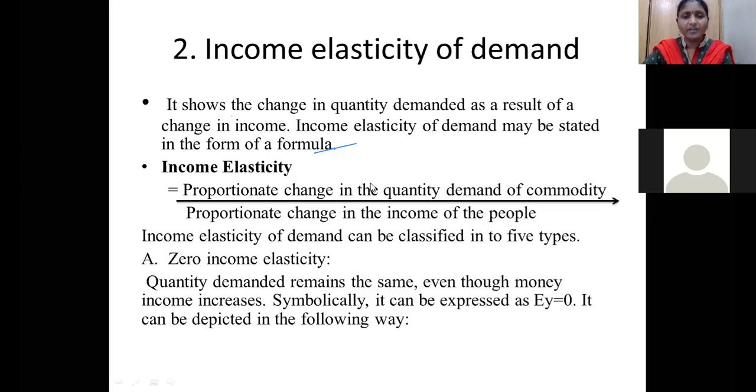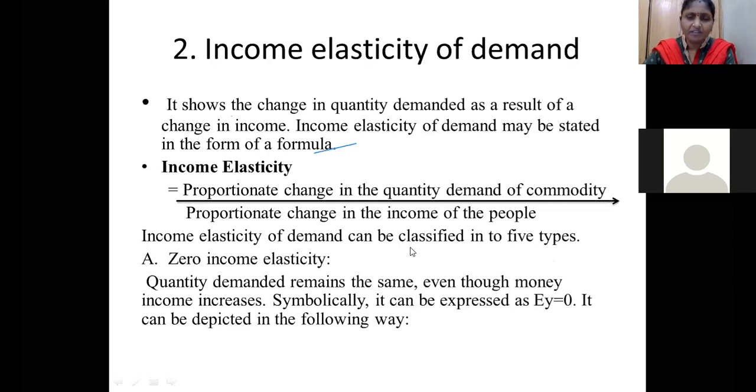So how did we write the formula for price elasticity? Again, you have to write the formula. Here in the numerator we write Q2 minus Q1 by Q1, divided by Y2 minus Y1 by Y1, where Q2 minus Q1 is equal to delta Q. So delta Q by Q1 divided by delta Y by Y1. That is what you have to write. So again, in income elasticity, we have 5 types.